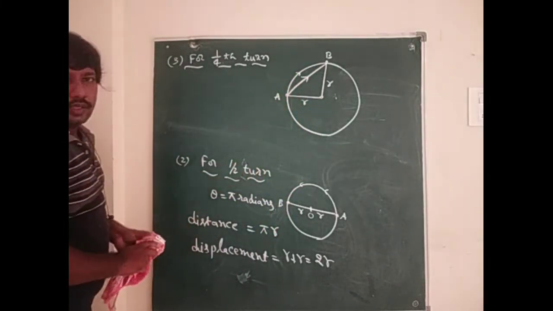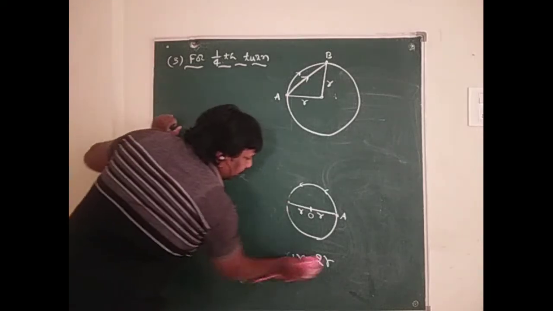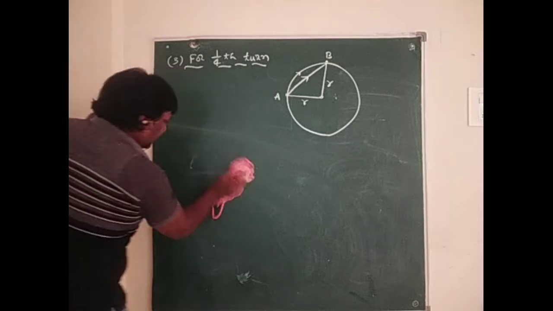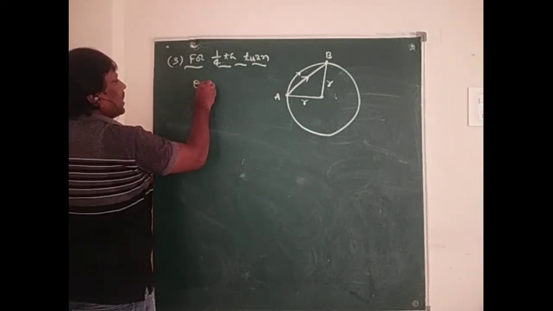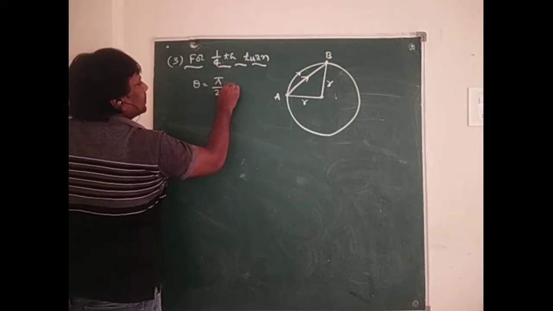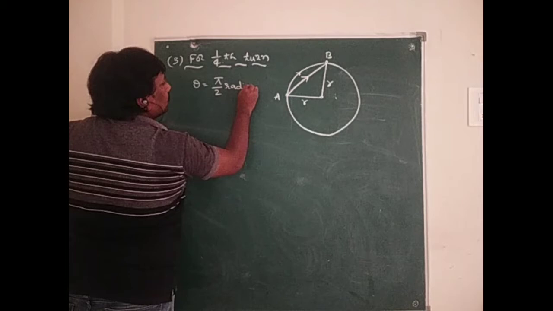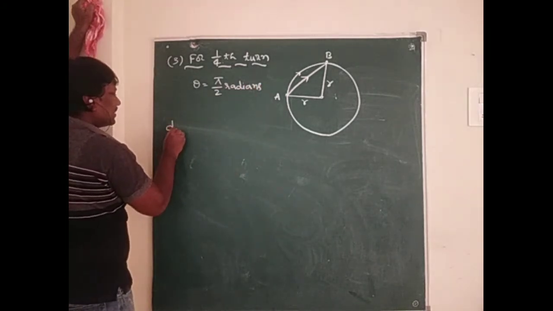So here, a 1/4 turn of the particle is completed, then we can find out distance and displacement. In this situation, the angle theta equals pi by 2 radians. Now we can find out the distance.